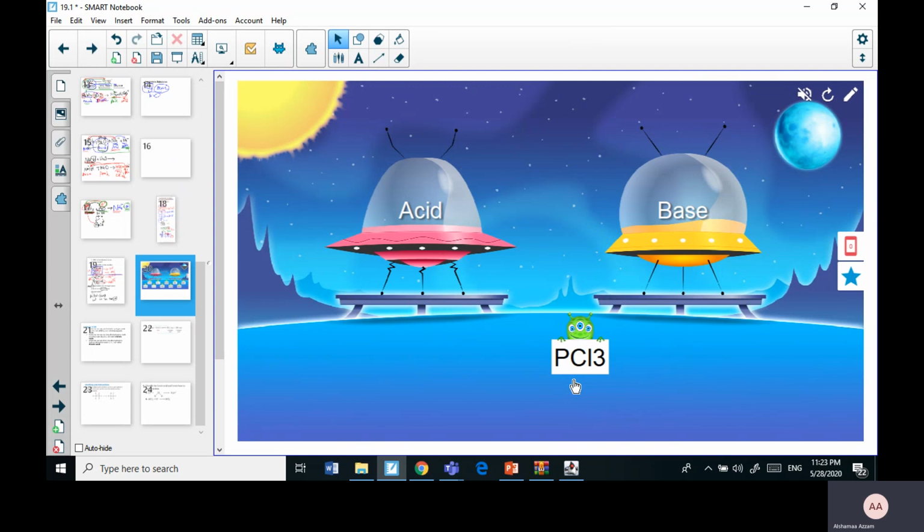Now for PCl3, I want you to think of it for when we are going to do our assessment. I want you now to go to the periodic table and look at PCl3. Look where the P is. In which group? How many electrons does it have? What happens to its electrons when it's with chlorine? Does it have a surplus of electrons? So can it act as an acid? Can it act as a base? Or can it act as both? Okay, so please think about this one and explain your prediction.